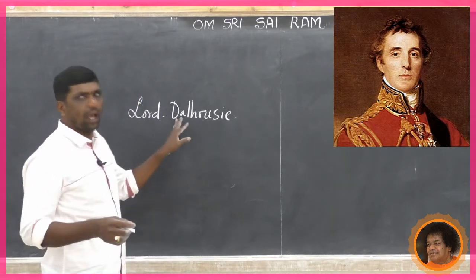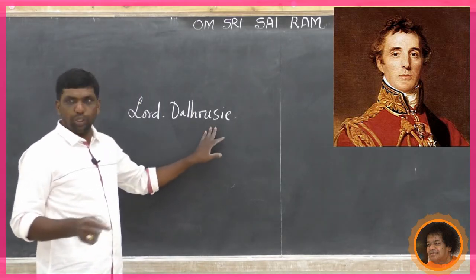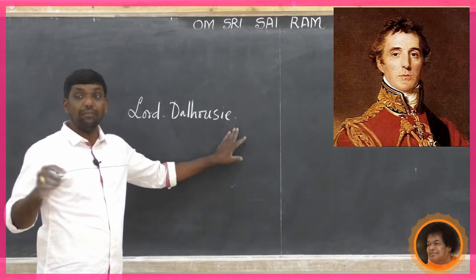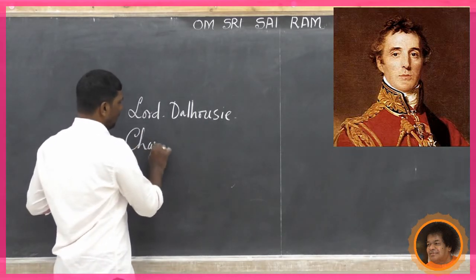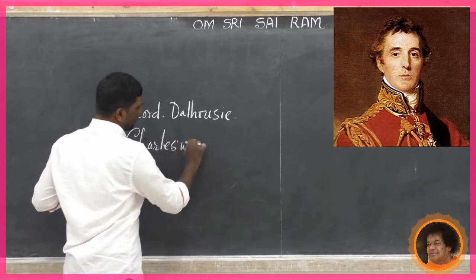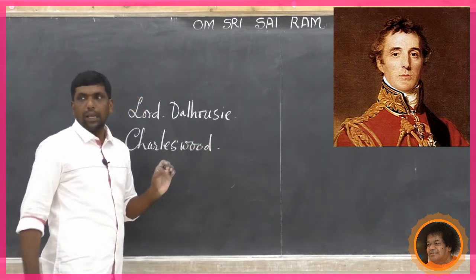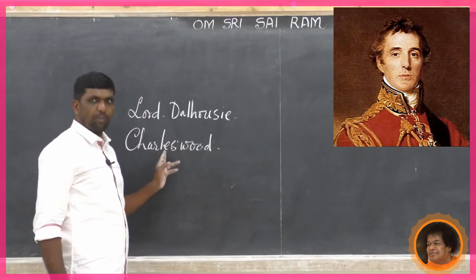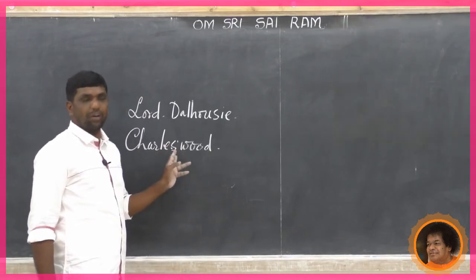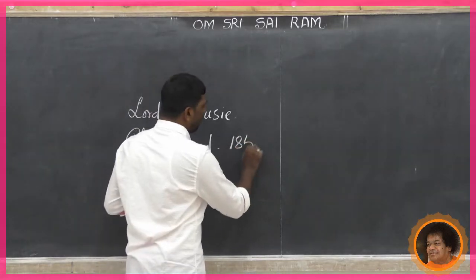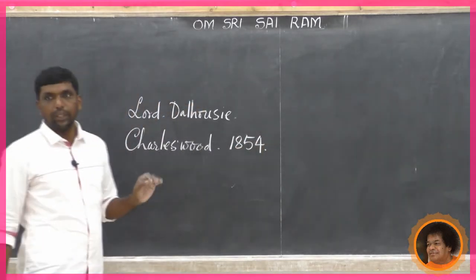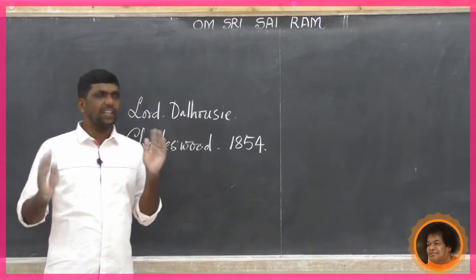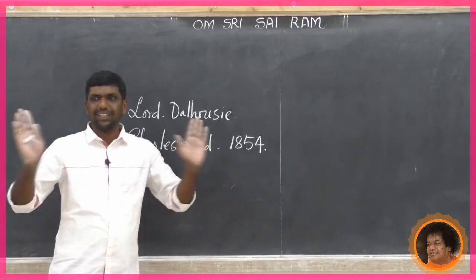The same person, Dalhousie, established universities in Calcutta, Bombay, Madras as per the suggestions of Charles Wood. He is also one of the educationists. Under the chairmanship of Charles Wood, a commission was established in 1854. He recommended starting universities in India. After this, education started becoming universalized in India.